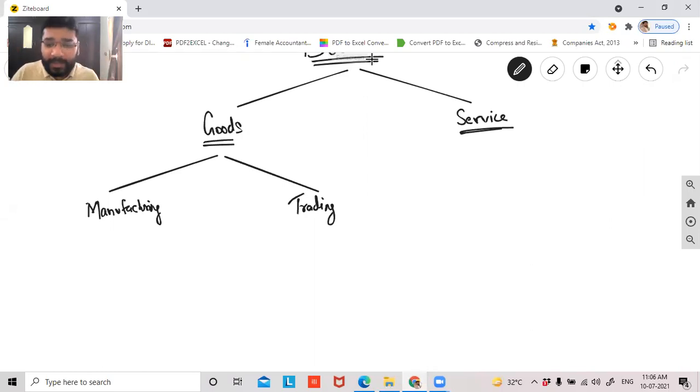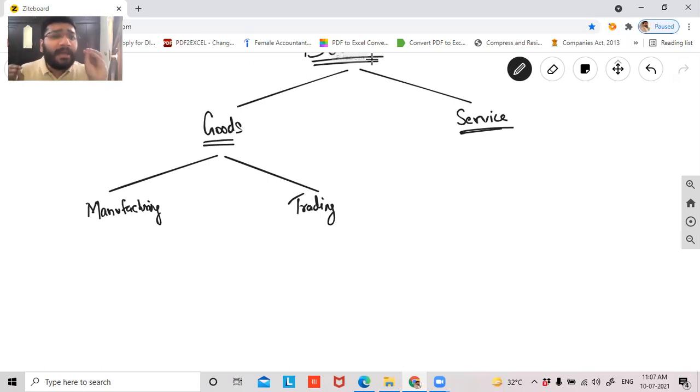Let me repeat it one more time, guys. Manufacturing is basically you put certain raw materials together in a process, and at the end of the process, a unique product will emerge, which will have its own identity, own purpose, own relevance, and own usage. So the process of converting the raw material into one new product is called manufacturing, guys. Right?